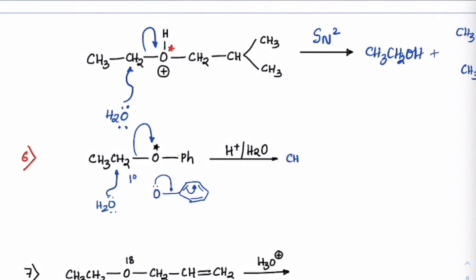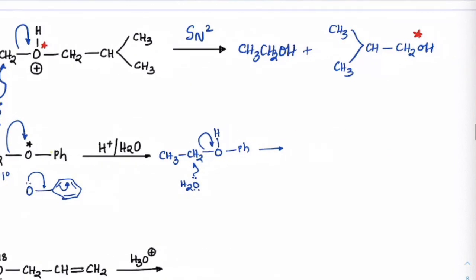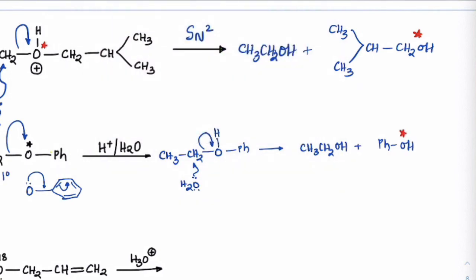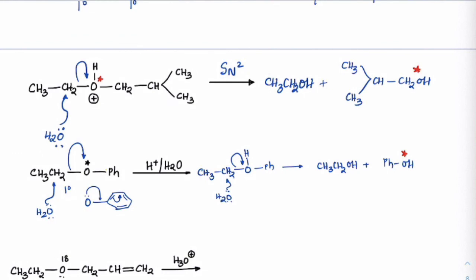So let me show first the oxonium ion, CH3CH2 O-H with Ph. H2O is attacking here, this bond will break, and you will get CH3CH2OH plus PhOH. So you can see the isotopic oxygen is with the phenolic group now.